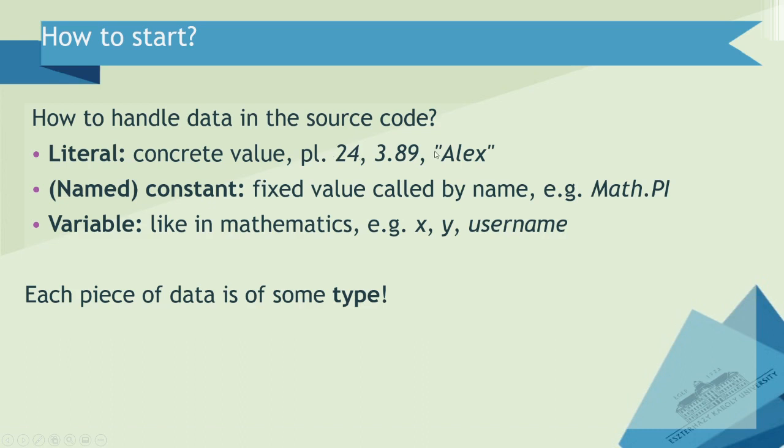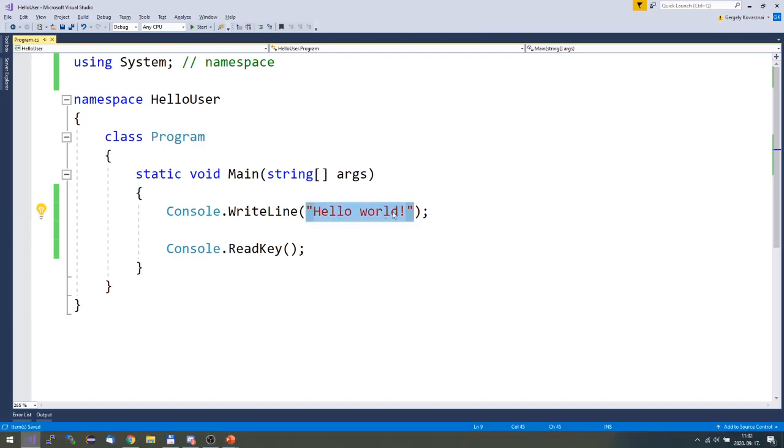Sometimes you have to use not only text, but numbers, either integer numbers or real numbers with a decimal point. These hard-coded values are called literals. Here I use a literal, but I could use other ones.